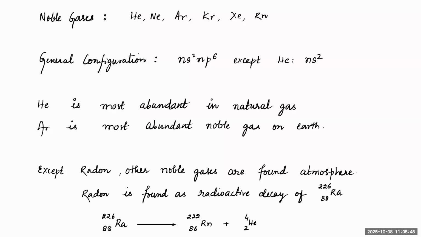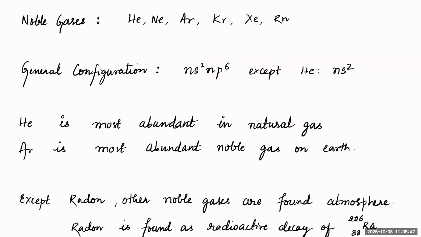So where is the name coming from? Helium comes from the name Helios, which means sun. That means it is majorly the gas observed in the sun. Neon, from the Latin word novum, means new. This is the new gas that was found. Argon, from Argos, which means lazy gas.